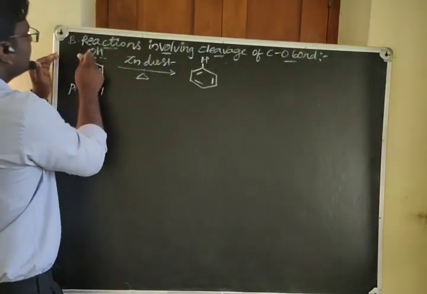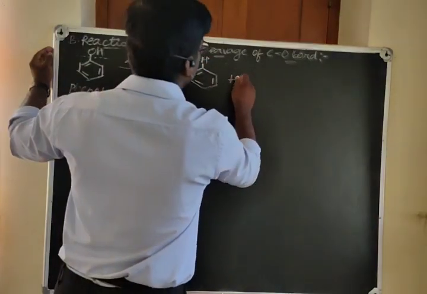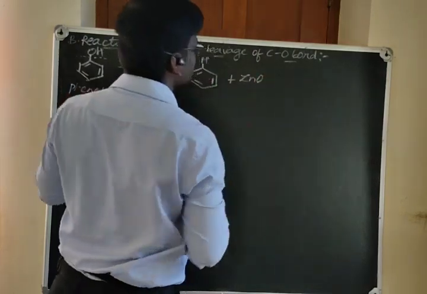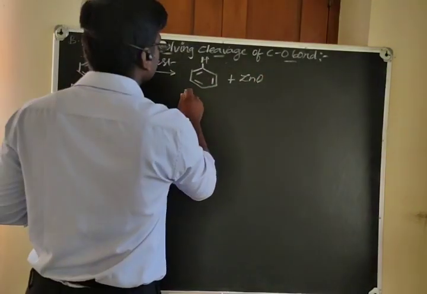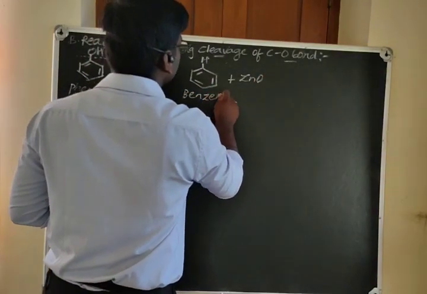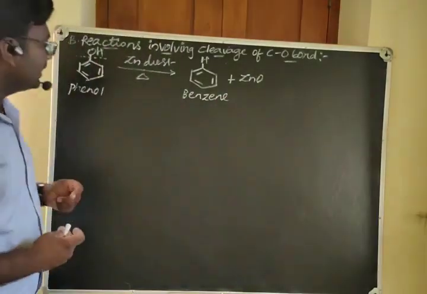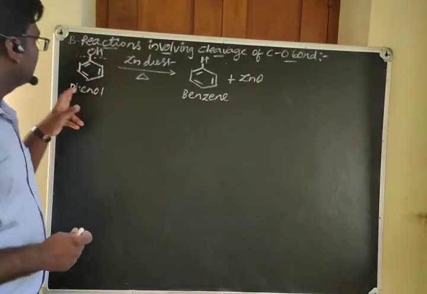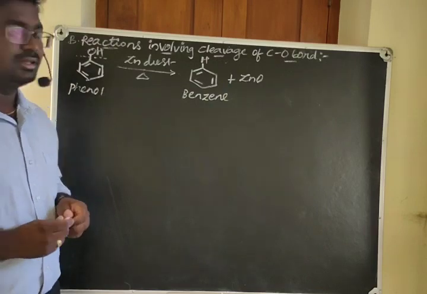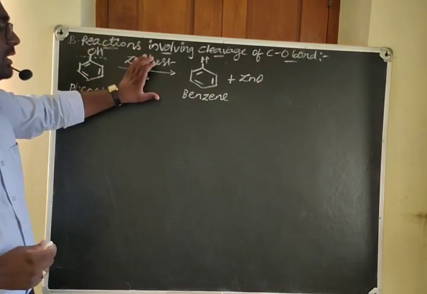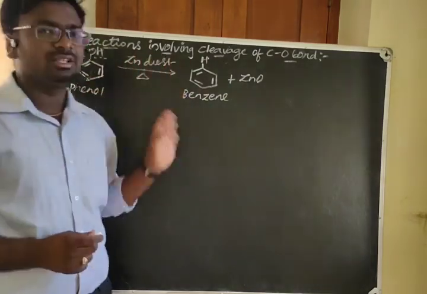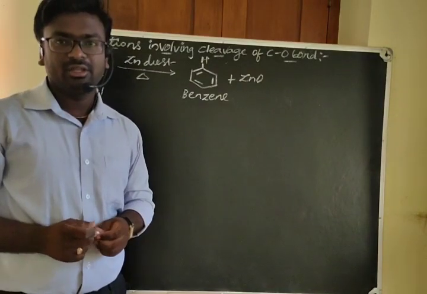Here you can see the cleavage of the CO bond, that O is captured by the zinc. Now this is a benzene. So this is a simple method to prepare benzene from phenol. When phenol is treated with zinc dust, you get benzene as the compound.